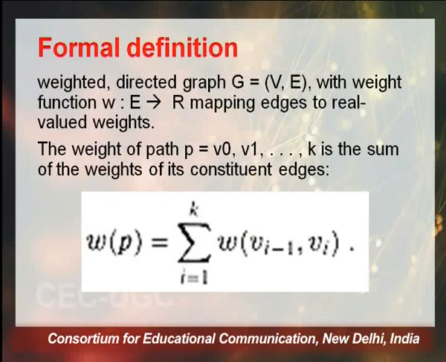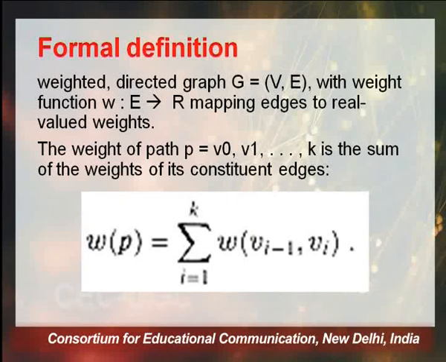So coming to the formal definition of the shortest path. Let's say we have a weighted and directed graph. In case of Dijkstra's algorithm, we can have it as an undirected graph also.